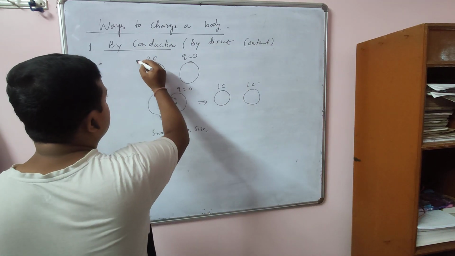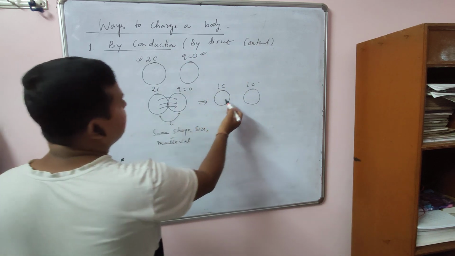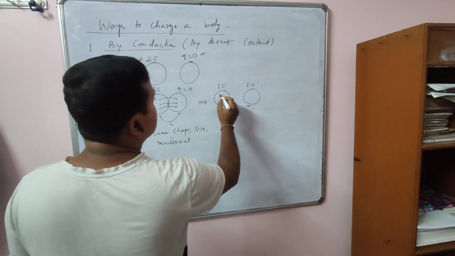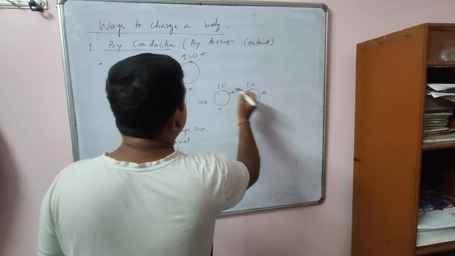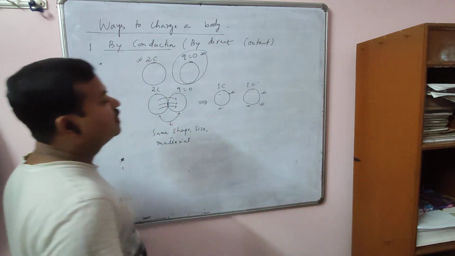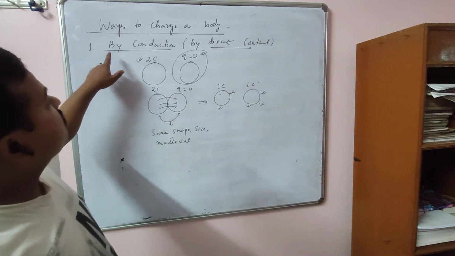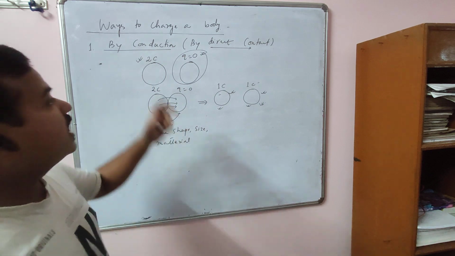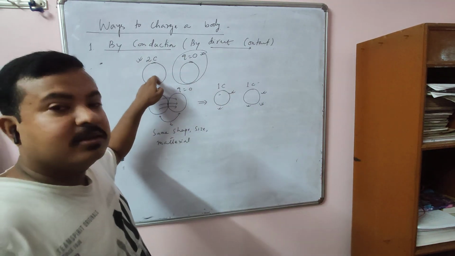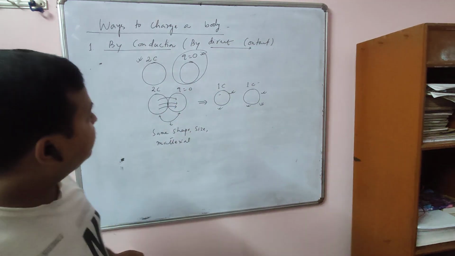So before connecting, here it is 2 coulomb charge, and here it is 0. After connecting them, now it has 1 coulomb, and it has 1 coulomb. So now both the bodies are charged, 1 coulomb and 1 coulomb. Initially it was chargeless, now it has a charge of 1 coulomb. So this takes place by direct contact. This is called charging by conduction. We charge an uncharged body by direct contact with a charged body.